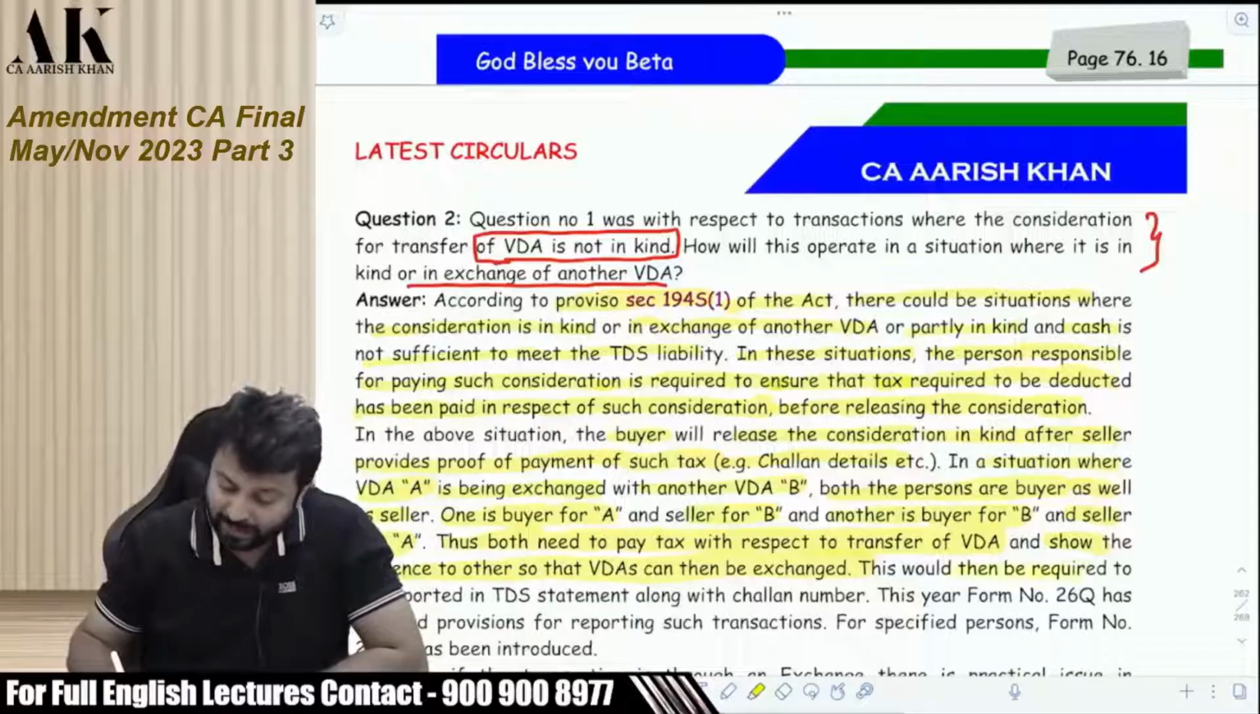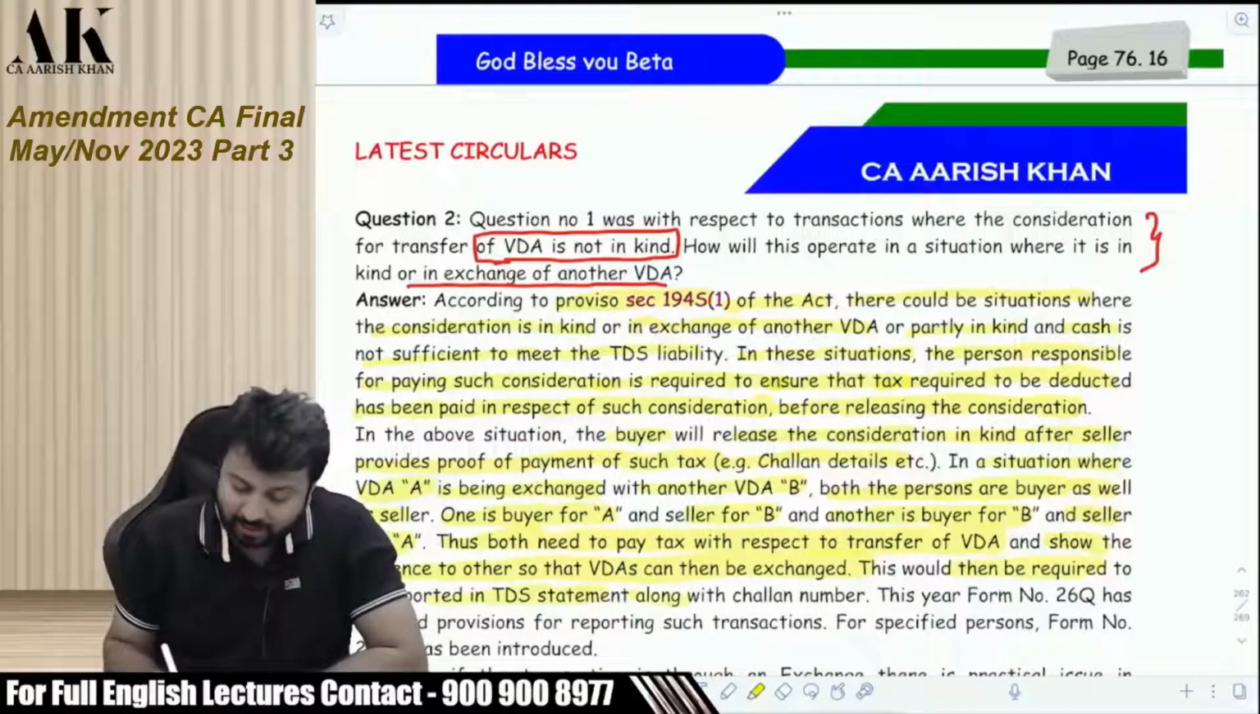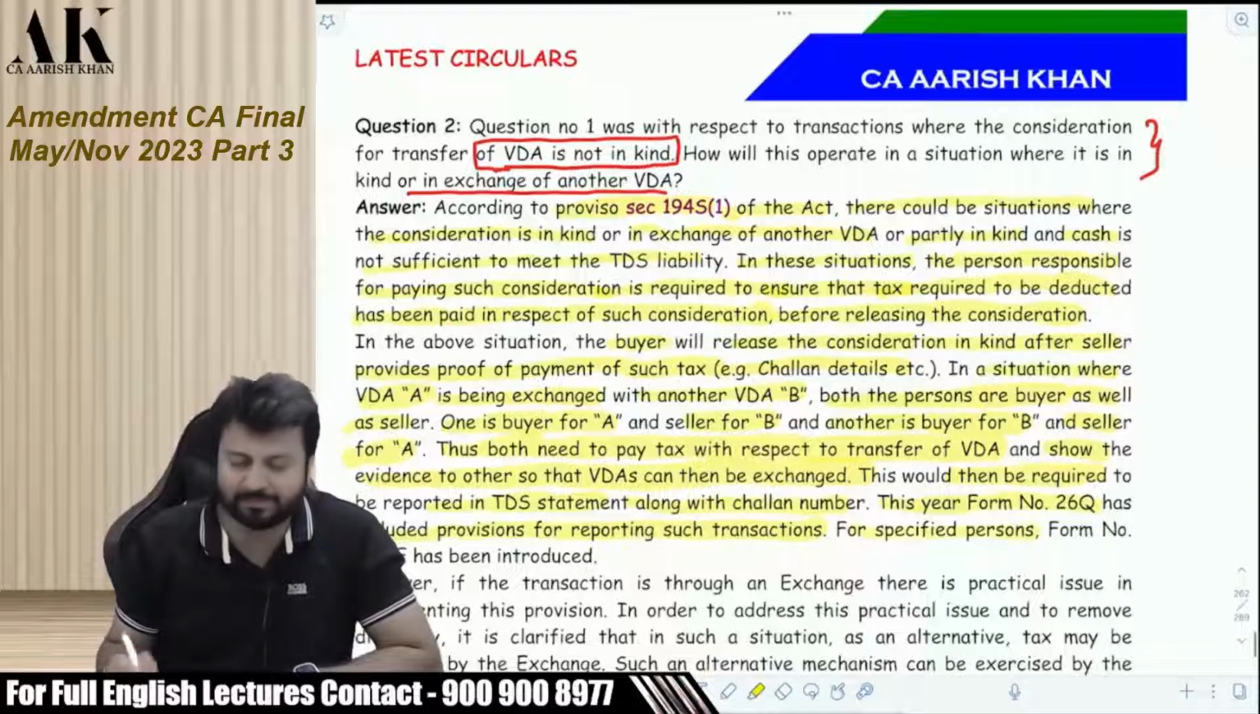This would then be required to be reported in the TDS statement along with the challan number. This year Form 26Q has been included in the provision for reporting such transactions, and for the specified person. Who is a specified person?